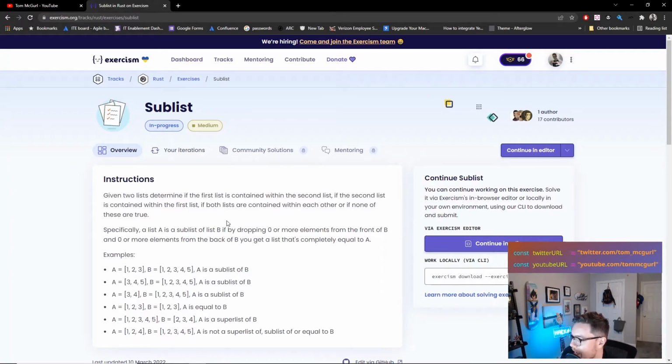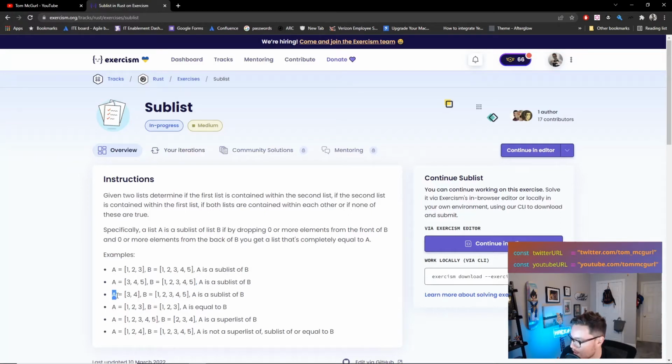Specifically, a list A is a sublist of B if by dropping zero or more elements from the front of B or zero or more elements from the back of B, you get a list that's completely equal to A. So dropping elements, right? Let's take a look at this one. If we look at the front, they're just equal, meaning if I drop these elements from the back, 5 and 4, we have the same list. In this one, if I drop 1 and 2 from the front, we have a list. So we know that this A list is a sublist of B.